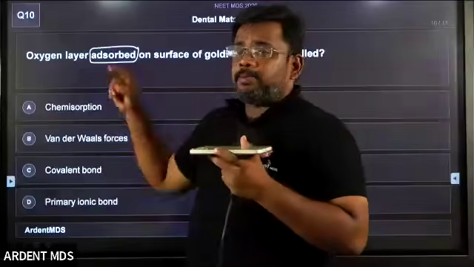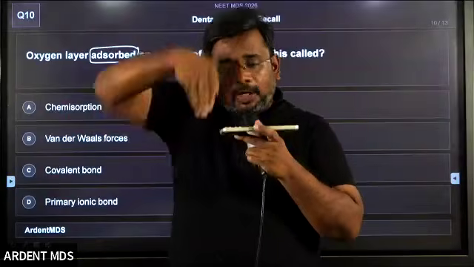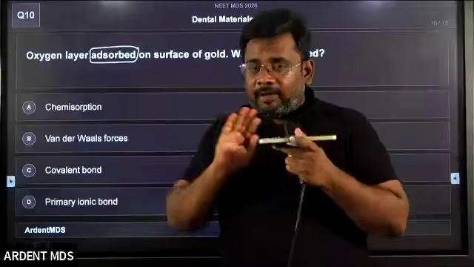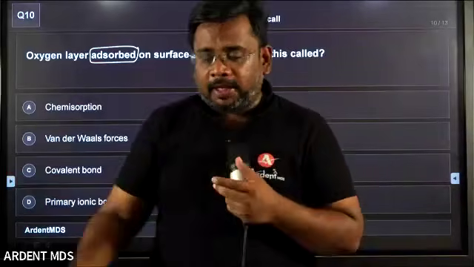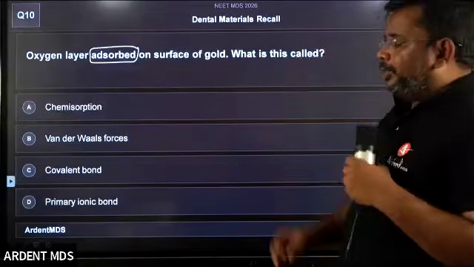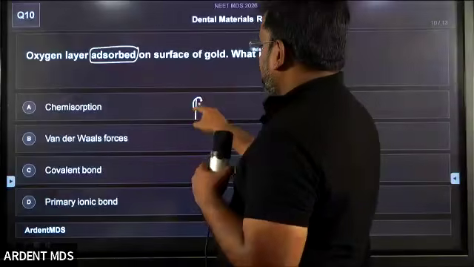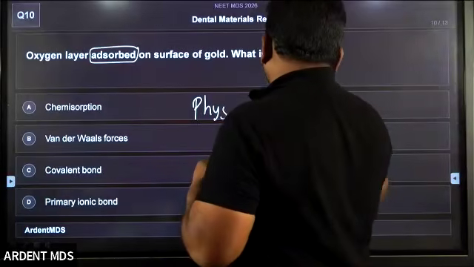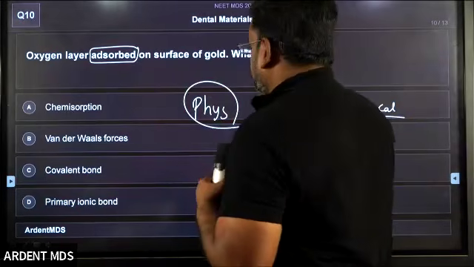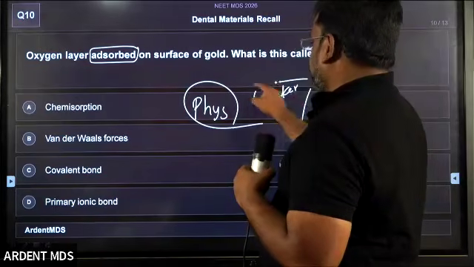What is called adsorption? If I pour water and the water is present just on the surface, not going into the depth of the material, then it is called adsorption. Very simple. This is the difference between absorption and adsorption. Students, there are two types of bond: physical bond and chemical bond. Usually, the physical bond is weaker.